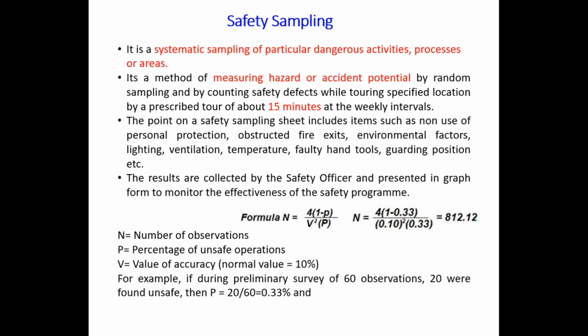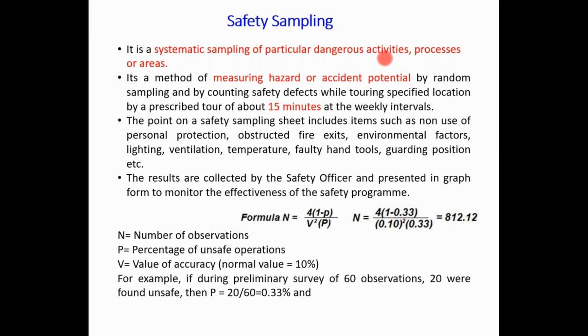So that sample may be of a dangerous activity, a particular process or a particular area. Sometimes the LPG storage area, the hydrogen storage area, or the explosive material area may be taken as a sample for safety sampling purposes.